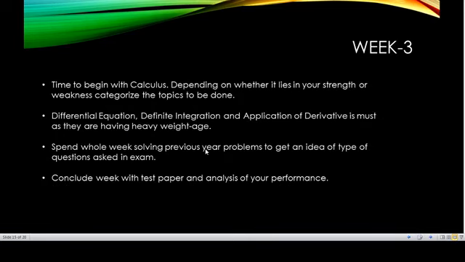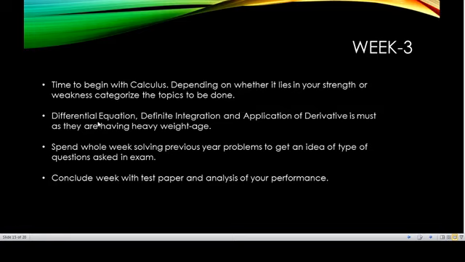Now again here I will say those who feel that they are not good in calculus, who have a phobia for it, should not spend the complete week in calculus, but only a few topics which I mentioned earlier. Those who are very good in limits, derivatives, integrals can work upon them within week 3. The 3 topics which I have mentioned, differential equation, definite integration, these are a must do. You will find at least 7 to 8 problems from these 3 topics.